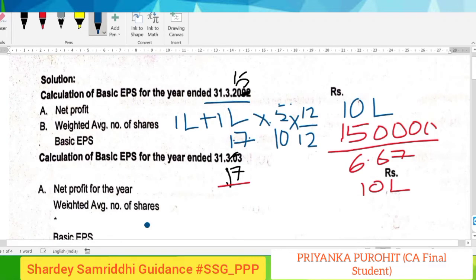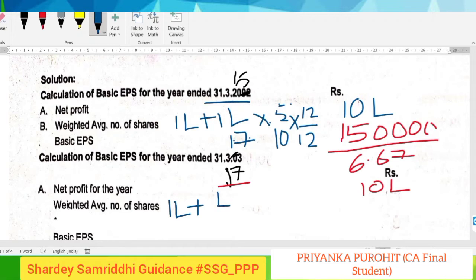So the weighted average number of shares would be 1 lakh plus 1 lakh into 5 divided by 10 for 6 months.